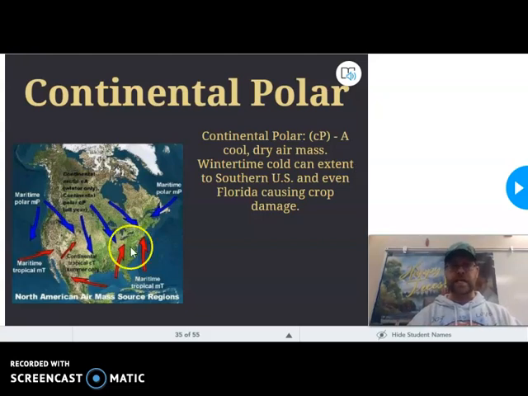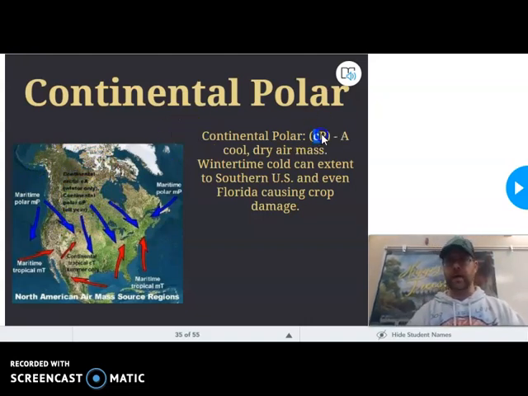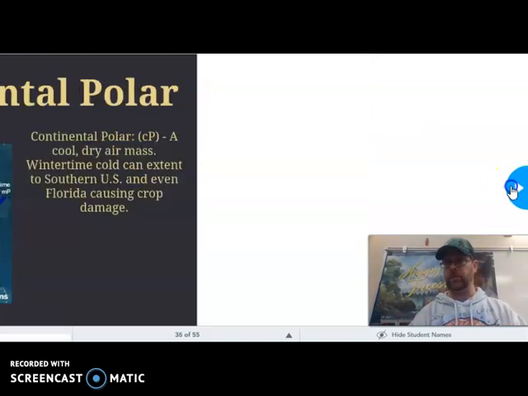Okay, these would sink in from, let's say, Canada and maybe a little bit above, because it's not bitterly cold yet, right? And you can see it's coming from the land. Okay, not the maritime polar. We'll get to that later. Continental polar. Okay, coming up from the north of us. Not a shock, right? Continental polar. And it does abbreviate little c, big P. I don't know why they do that. If I can figure out why, I'll let you know.